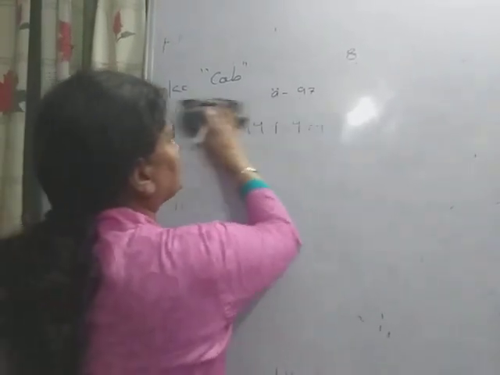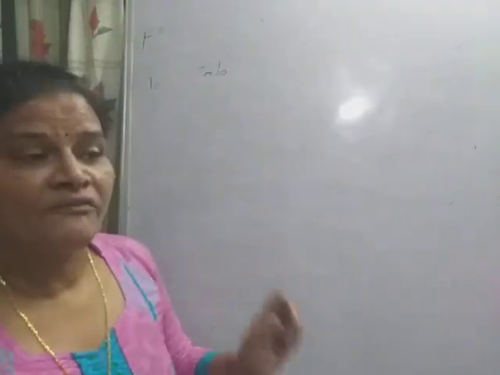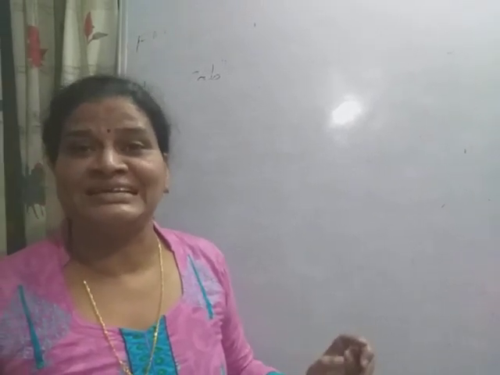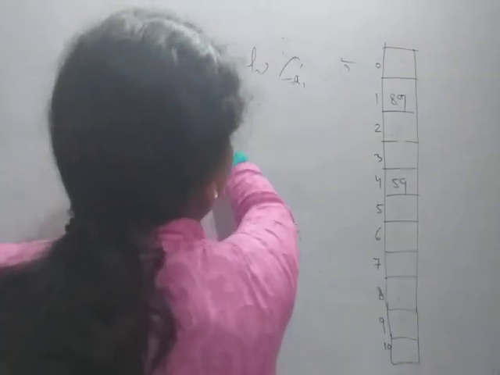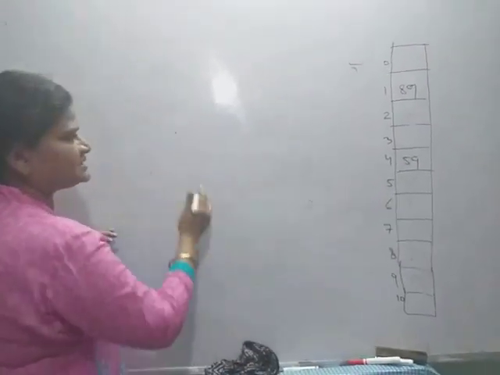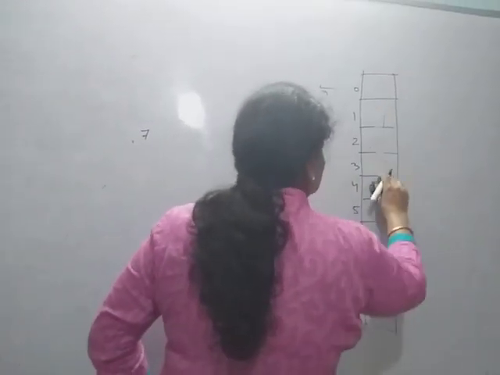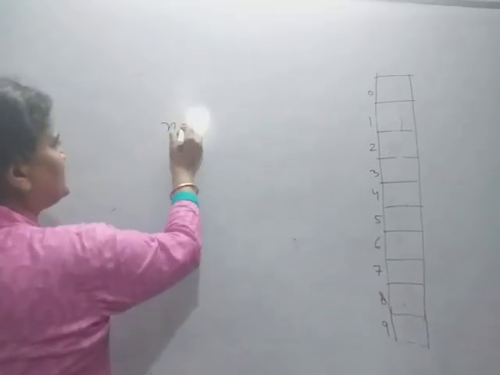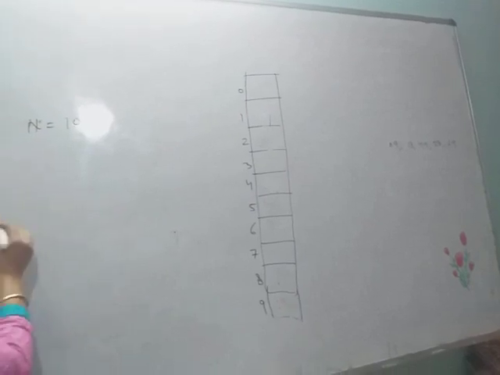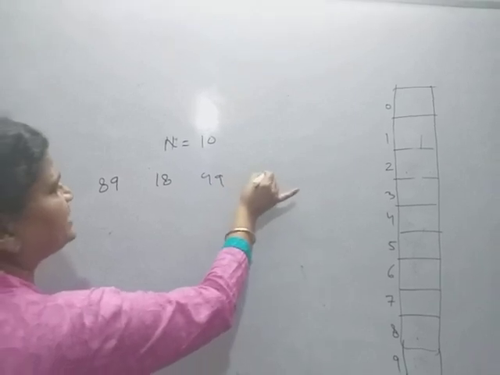Now the main problem is the collision. Collision is when two or more different keys map to the same address. Suppose I am taking n equal to 10. The size of the table is 10, and the data keys are 89, 18, 49, 58, 69.